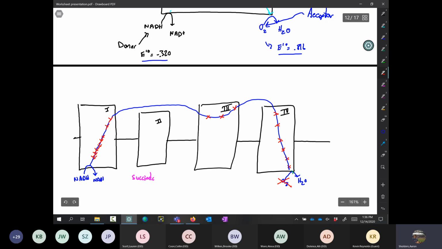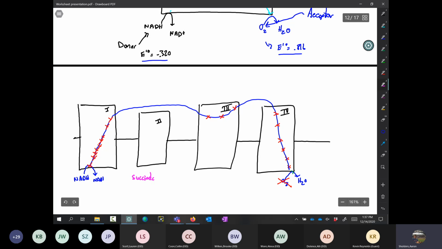And we don't want to go over the nauseating details of all the steps, right? But in complex 1, you have 7 iron sulfur centers, or 7 to 8, that accept electrons. All of those are going to obtain the reduced state. And you've got the Q cycle, and all the stuff in complex 4. That's going to do this.